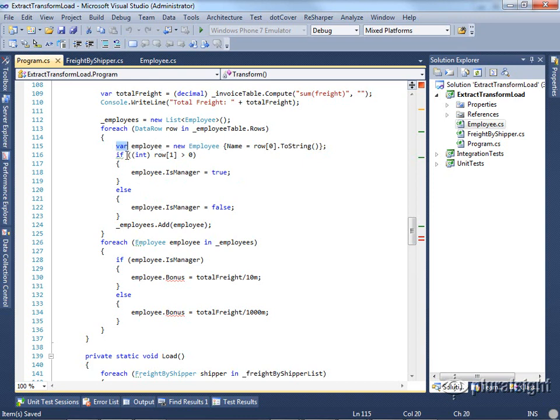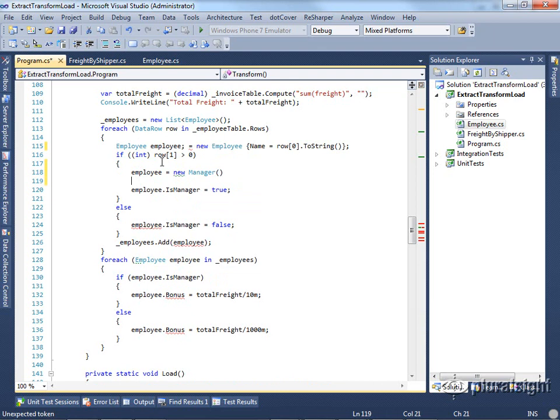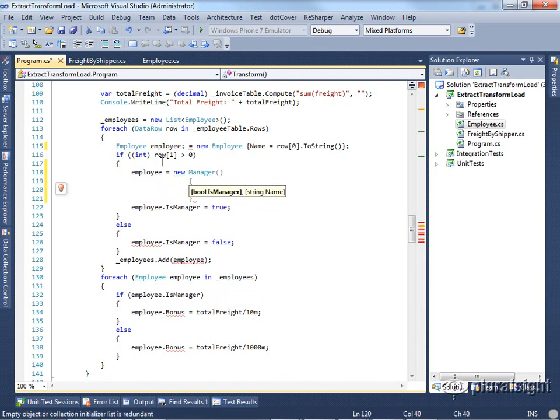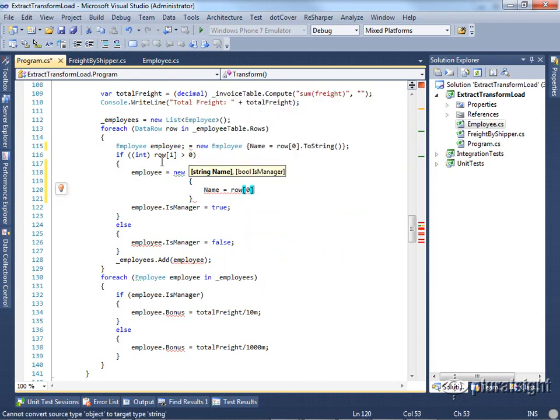Actually, we'll say employee here. And then we'll specify in our if statement that employee equals new manager with a name equal to row 0 dot toString, and that's all we really need.